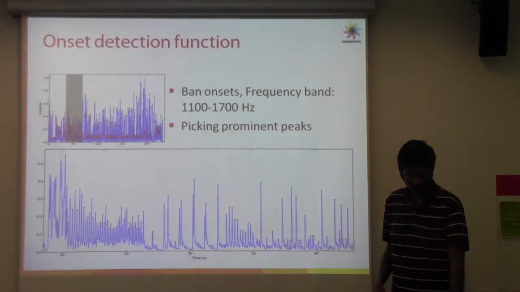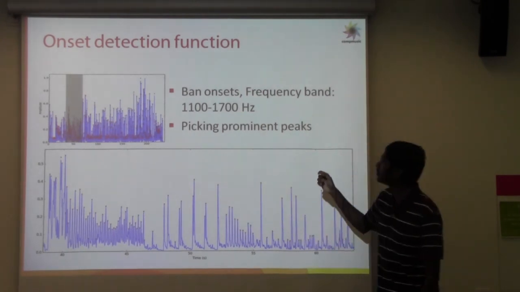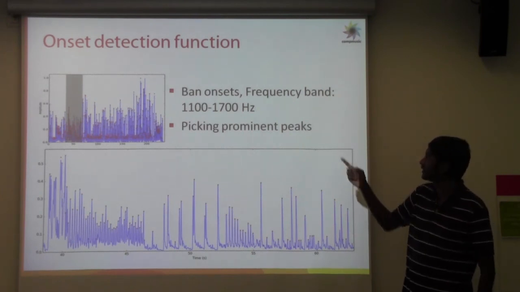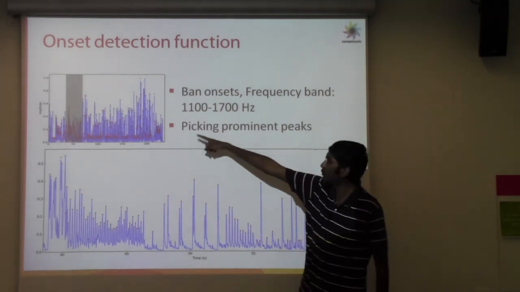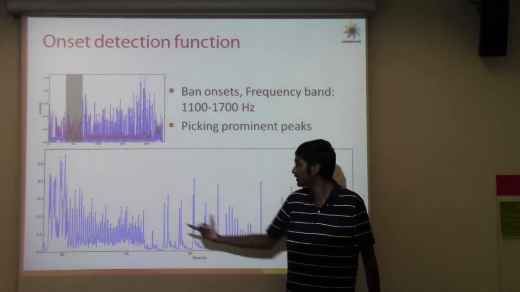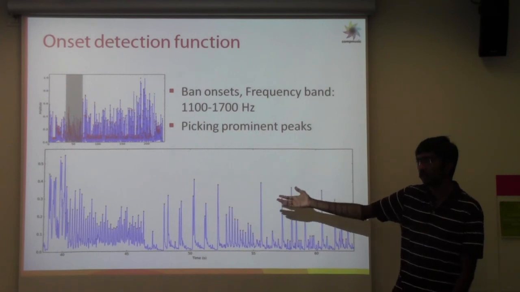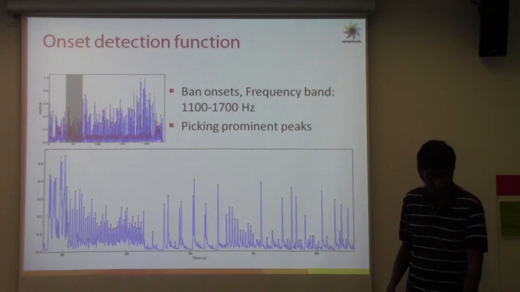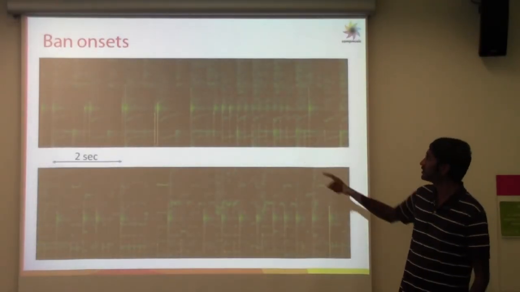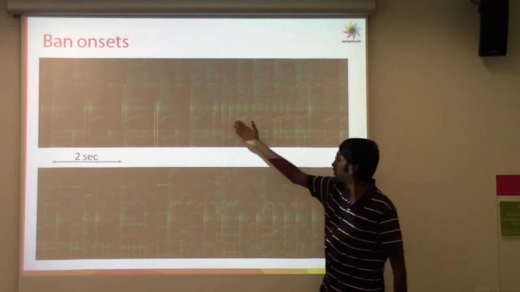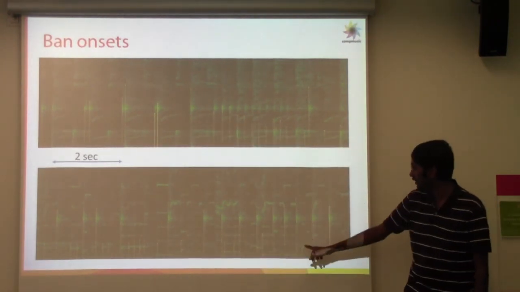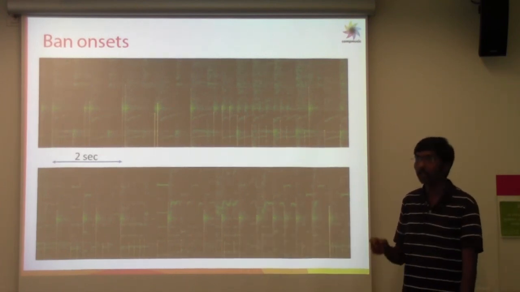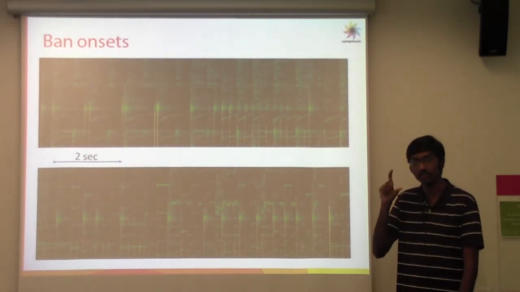If we do this, we get an onset detection function which looks like this. What we have considered here is just the Ban onsets in the frequency band of 1100 Hz to 1700 Hz, and we can pick the prominent peaks out of this. Part of it is zoomed out here, and this is that region that we saw at the beginning, a series of Ban onsets followed by a set of Ban onsets which come further. If you put it on the spectrogram, this is what we see. These are the Ban onsets, and it pretty much gets most of them, except that there are some false positives which we can see here. This works because Ban has a very specific narrow range of frequencies which we can focus on.